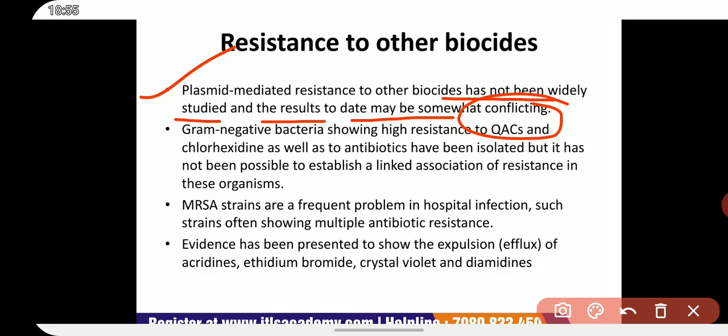Plasmid encoded resistance to formaldehyde has been described in Mycobacterium, presumably due to aldehyde degradation. There is evidence that some plasmids are responsible for producing surface changes in cells and that the response depends not only on the plasmid but also on the host cell.